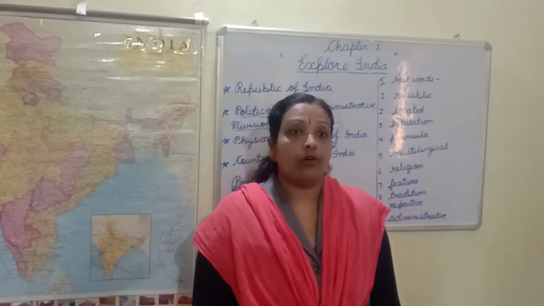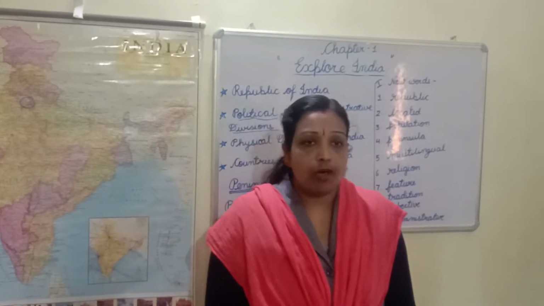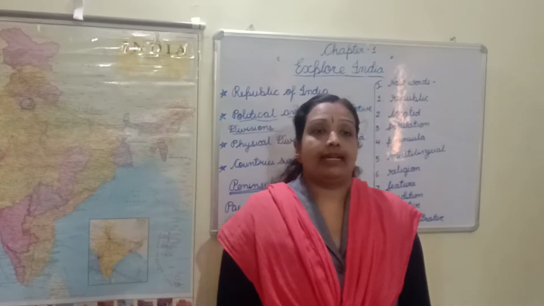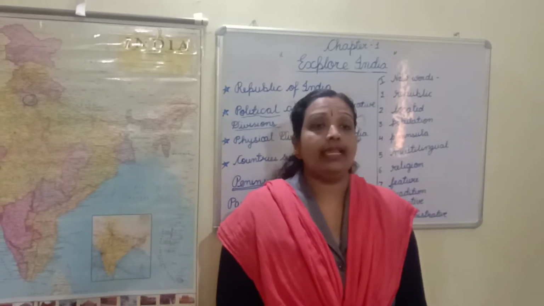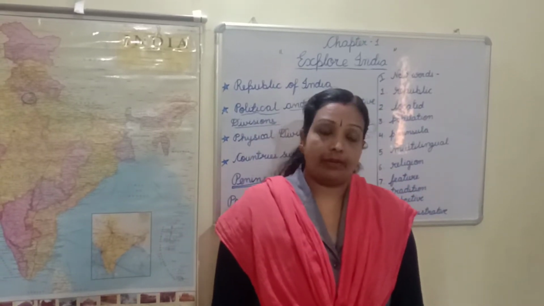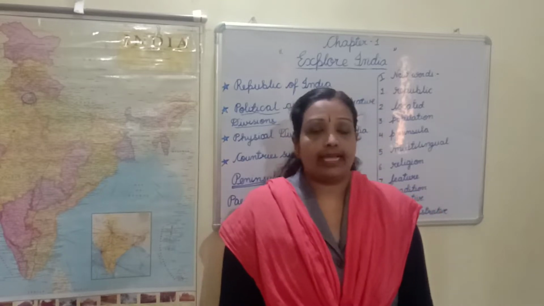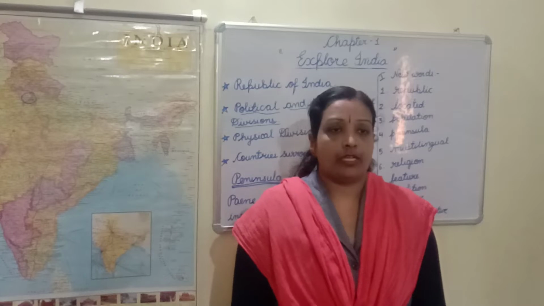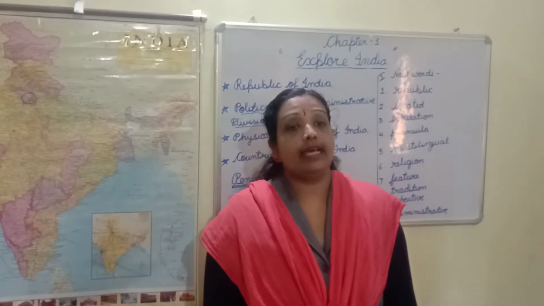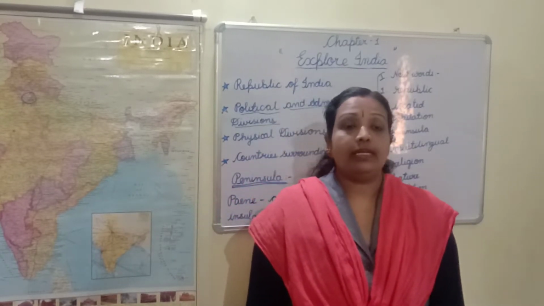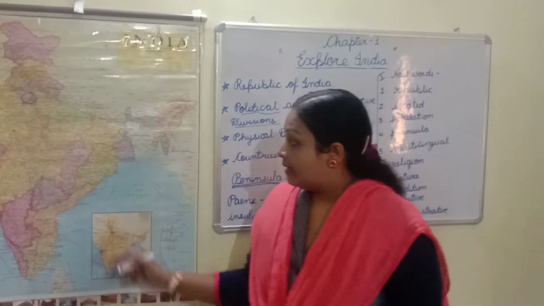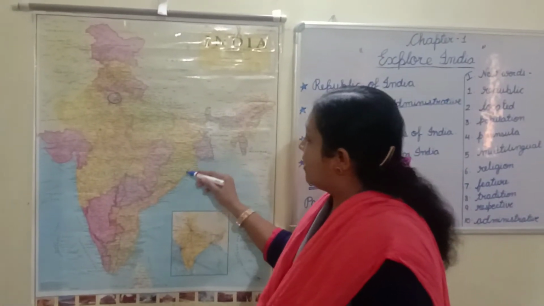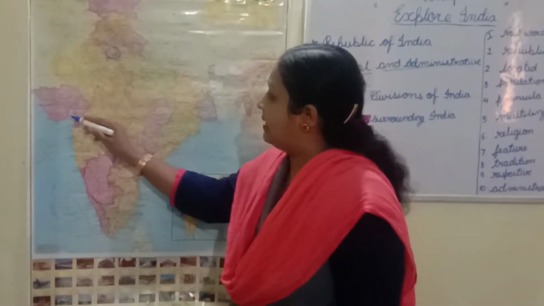The definition of peninsula is an area of land surrounded by water on three sides. Why is India called a peninsula? India is called a peninsula because it is surrounded by water on three sides.